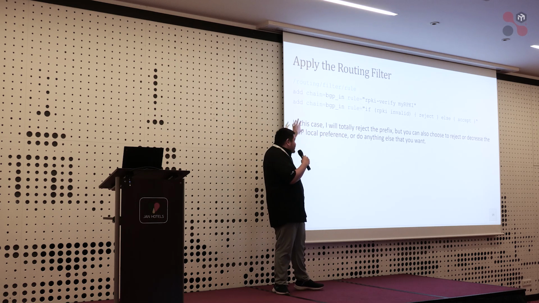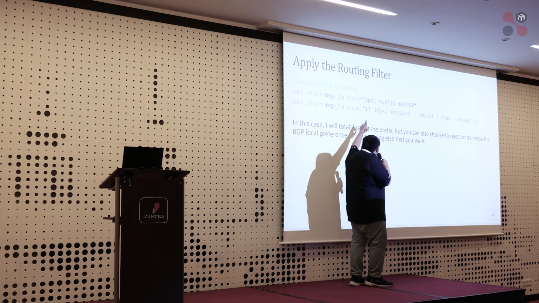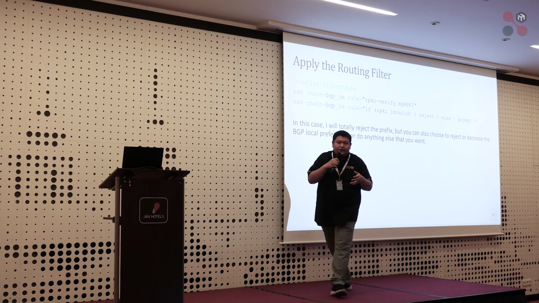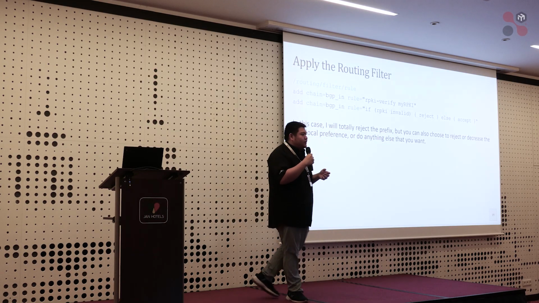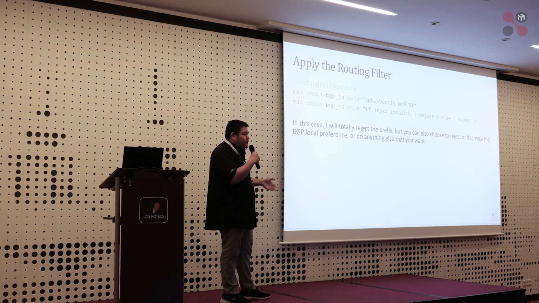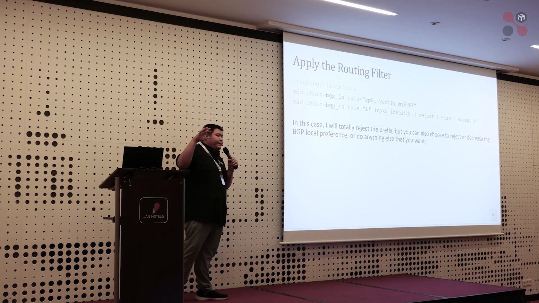In this case, I will totally reject. So the rule will be: if the RPKI state is invalid, I will reject. But for the other prefixes, the else, I will accept. So in this case, I will reject all of the invalid RPKI states. But it depends on you.